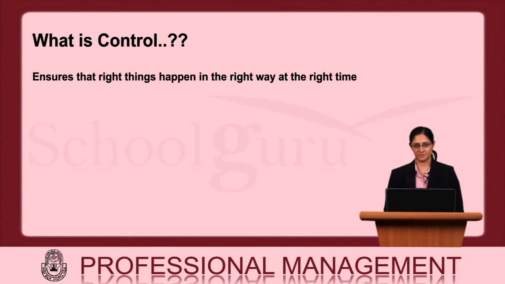Controls can be of two types, basically preventive or detective. Preventive, yes, before the action has to happen, there can be certain control systems in place, for example, having authorization, maker-checker system, etc. Detective would be after the activity has been conducted, there could be some MIS reporting or a reporting system which can help in detecting the errors which may have happened in the activity. We'll have a detailed analysis of controls in the coming chapters.